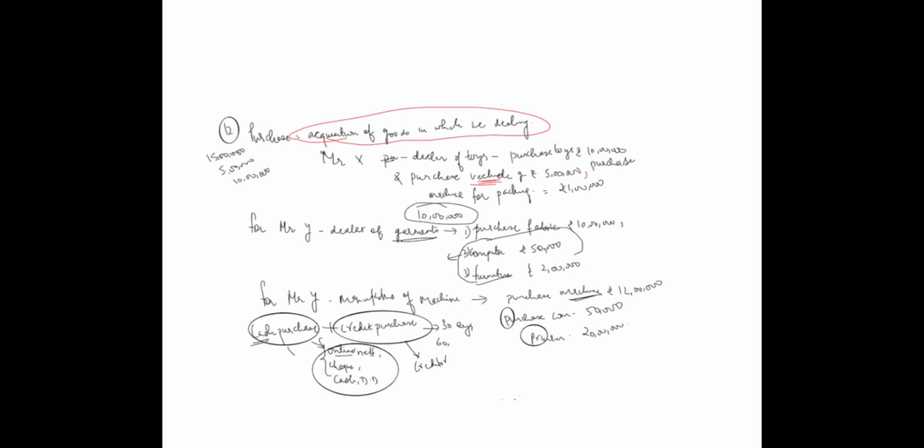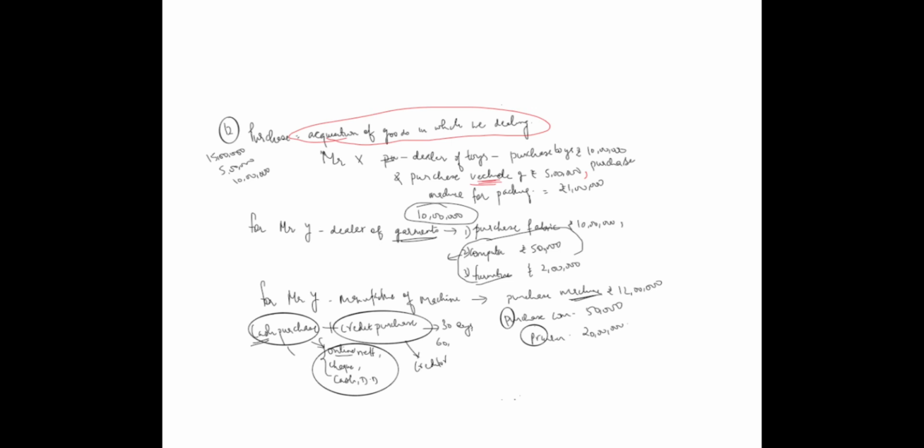So what is his total purchase? Now he has purchased toys, vehicle and machine. But in this case toys would be considered as his purchase, while vehicle and machine would be considered as assets. So purchase basically means the goods in which you are dealing.